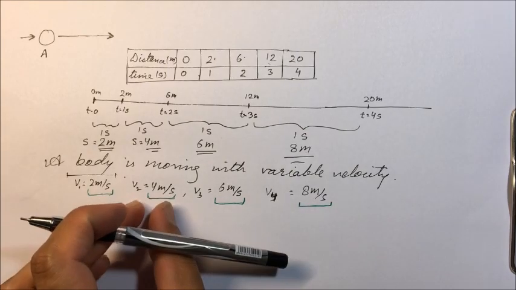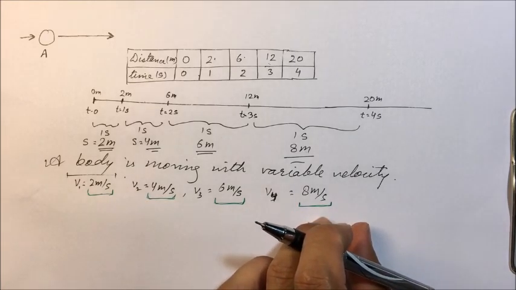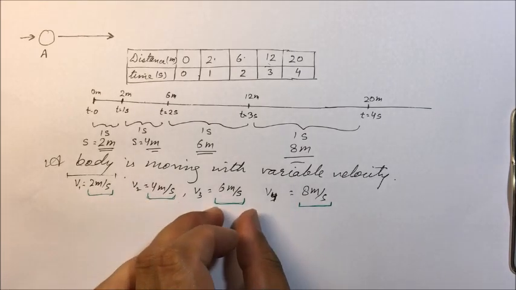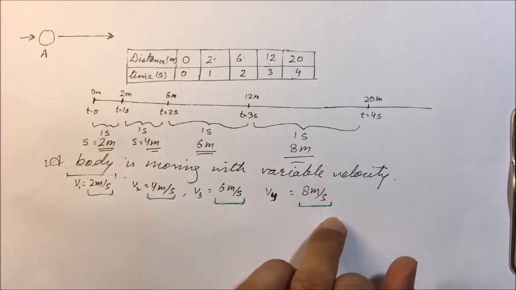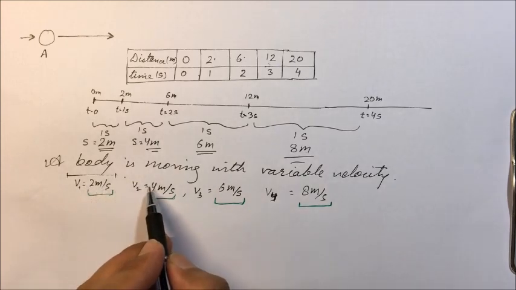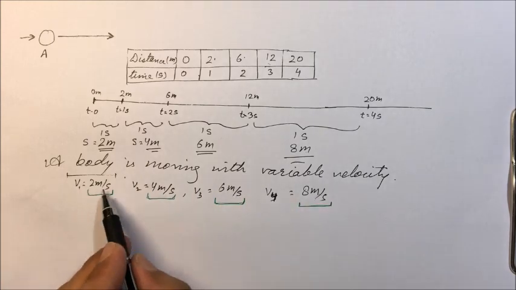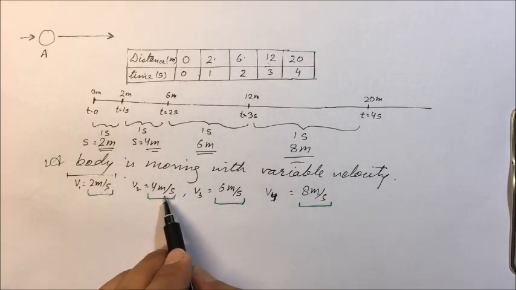So each second the velocity is changing, and there is change in velocity. And here we can see the velocity is increasing. 2 meters per second, next time interval, 4 meters per second.